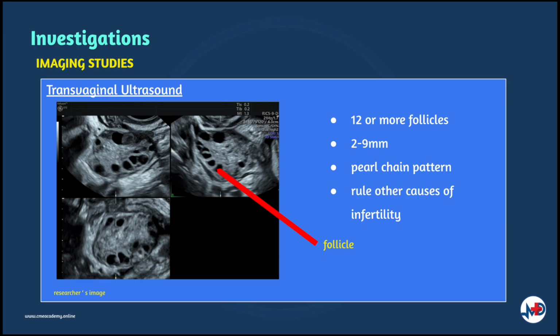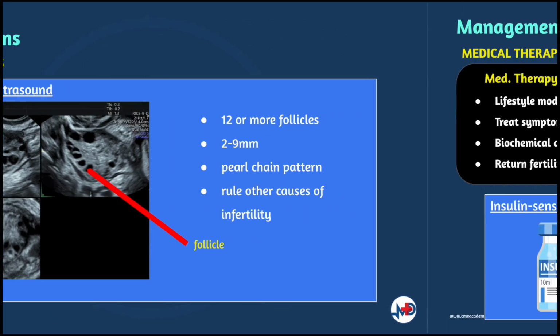12 or more follicles measuring 2 to 9 millimeters is diagnostic. The appearance of the polycystic ovaries gives a pearl chain pattern on ultrasound. Ultrasound also can be used to rule out other causes of infertility.